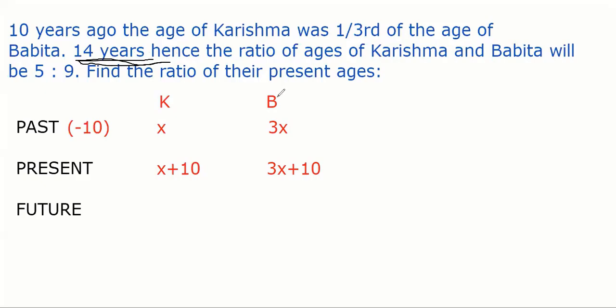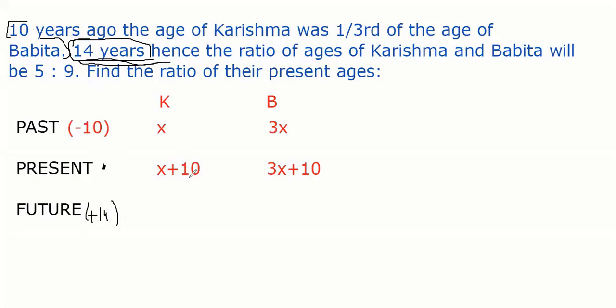Yes, sir. So, what is this given? 14 hence from where? From this x or from the present? So from the present. From the present, guys. It is not x plus 14. No. 14 hence means this sentence was different. This sentence was about the past. Finished. New sentence: 14 hence. 14 years from present. You can say plus 14 years. Yes. 14 years from the present.